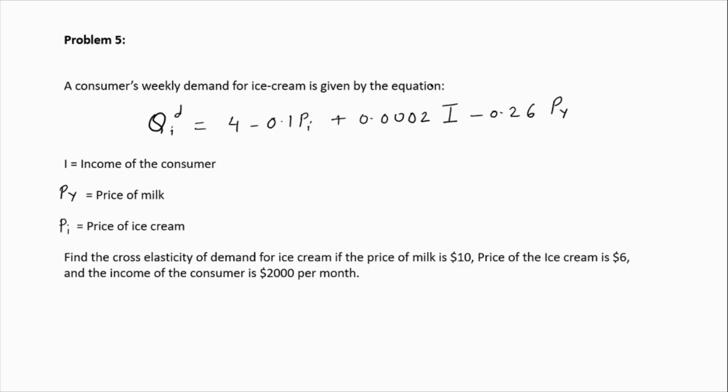You can see that there is a negative relationship between Py and Qi, probably because milk and ice cream are complement goods. And Pi is the price of ice cream. So what do you need to do? You have to find the cross elasticity of demand for ice cream if the price of milk is $10.